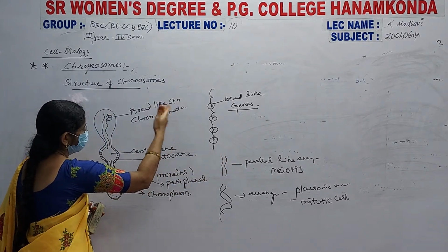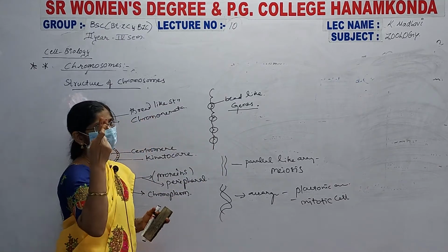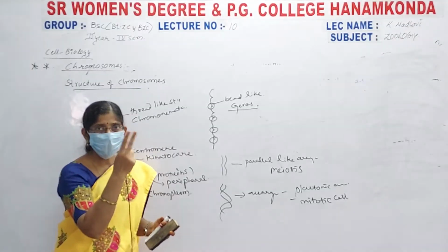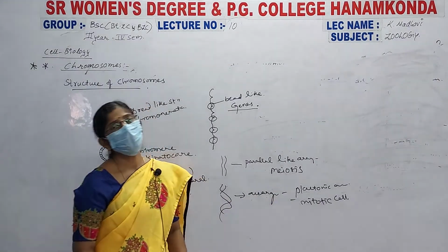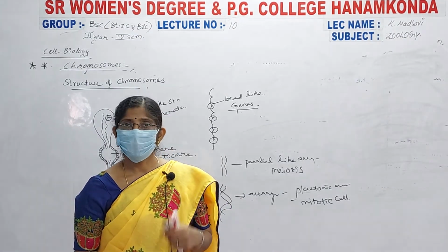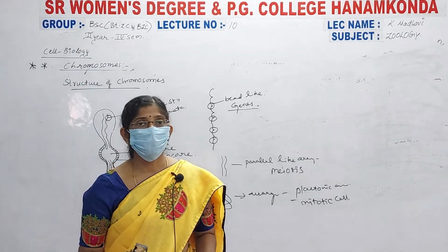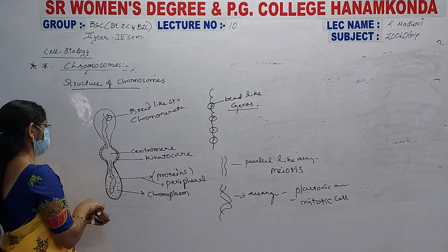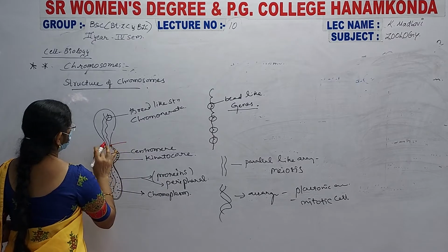Those chromosomes are in parallel arrangements. Those are especially seen during meiotic cell divisions, where a twisting arrangement is present, whereas in mitotic cell division the parallel arrangement is present in the chromosomes, right? Based on the centromere, these chromosomes are classified into 4 types. Another one here is known as the primary constriction, where the arm is present.